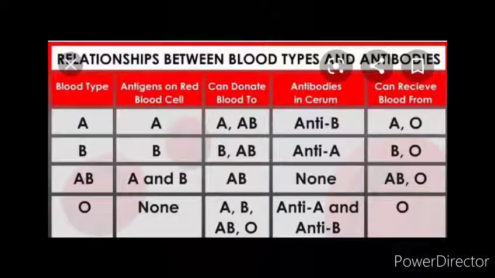These 4 blood groups are based on the type of antigen present on the surface of RBCs. Students, a person with blood group A has antigen A on its RBC. A person with blood group B has antigen B on its RBC, right? A person with blood group AB has both antigen A and B on its RBC. And a person with blood group O has no antigen on its RBC.